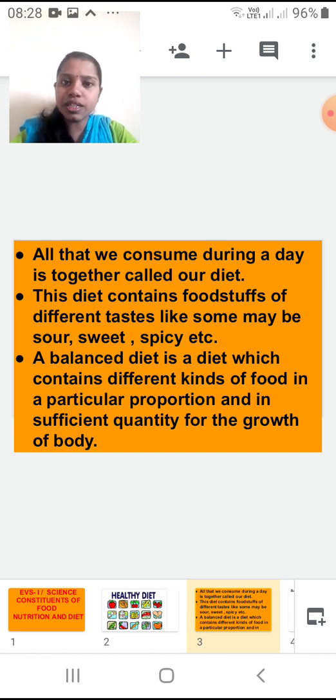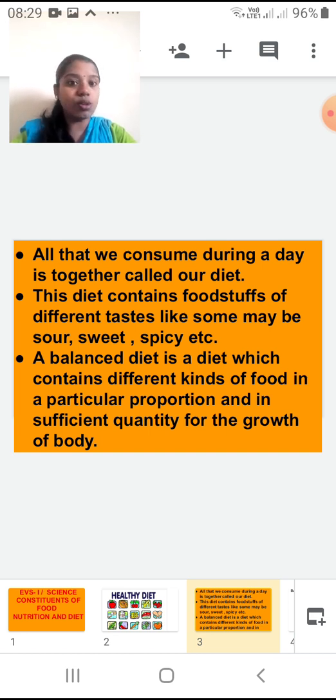So I hope, students, that what is diet and what is balanced diet is understood by you. Diet, in simple words, is all the foodstuffs which you eat in the whole day. And balanced diet is different because it contains different kinds of food, but in a proper proportion and in sufficient quantity. So we call it a balanced diet.